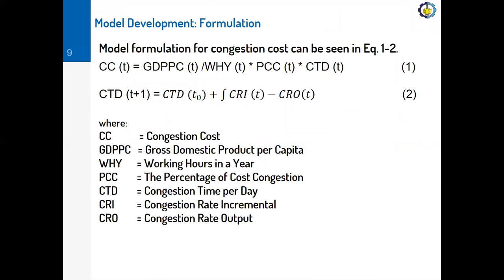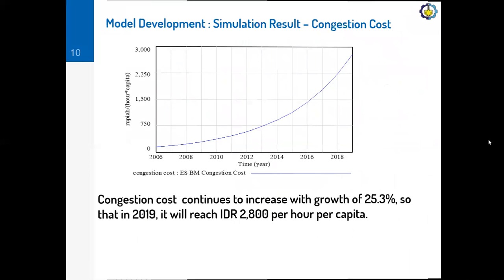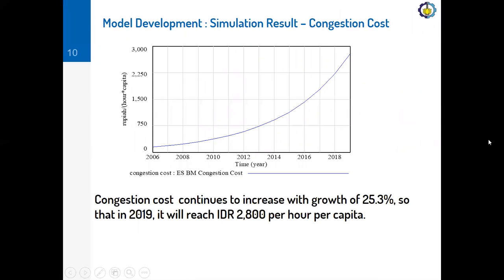And here is the model formulation for congestion cost that can be seen in equation 1 to 2. And here is the simulation result of the congestion cost model. As you can see from this graph, congestion cost continues to increase with growth of 25.3%, so that in 2019, it will reach 2,800 rupiah per hour per capita.